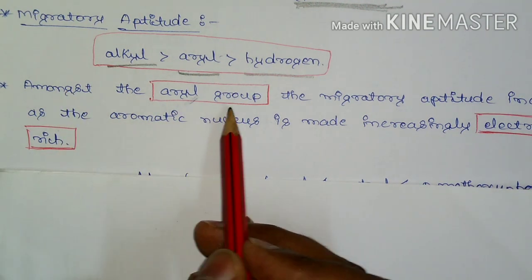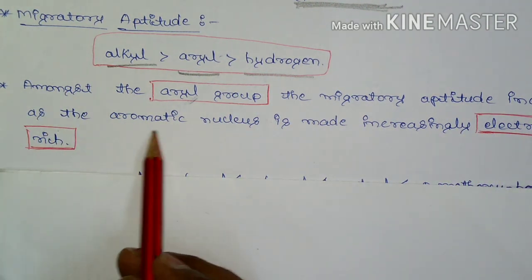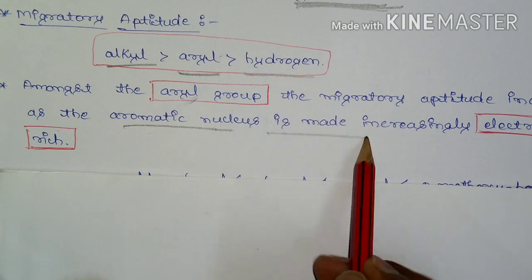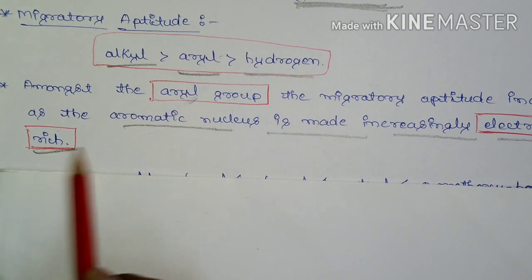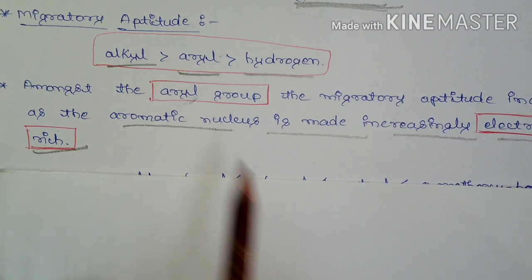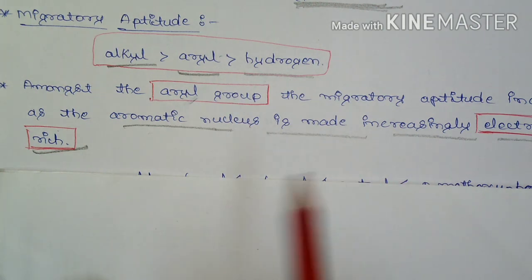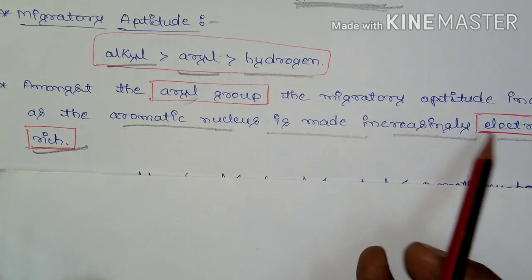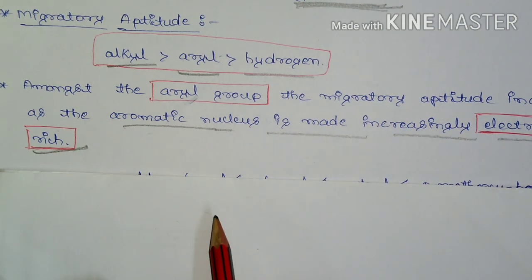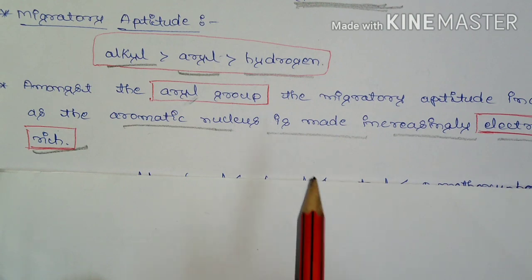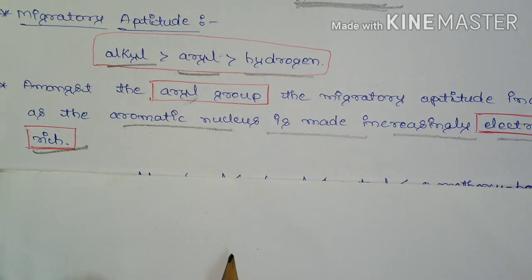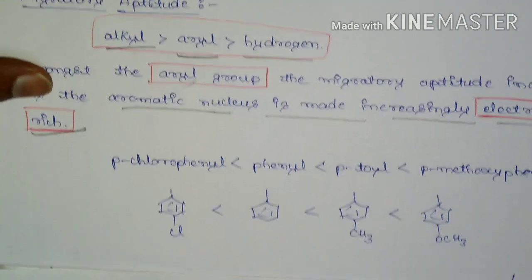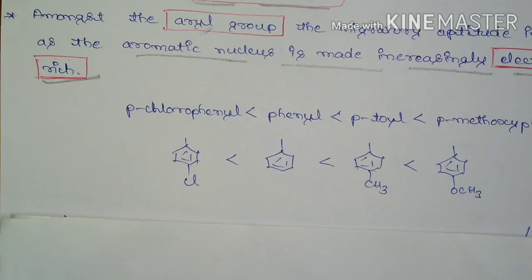Among aryl groups, the migratory aptitude increases as the aromatic nucleus is made increasingly electron rich. If the migrating aryl group has an electron-rich center, then that aryl group will migrate instead of the aryl group which does not have that electron-rich center.